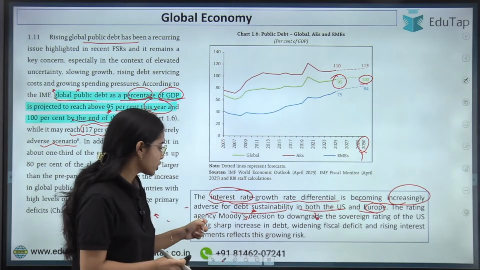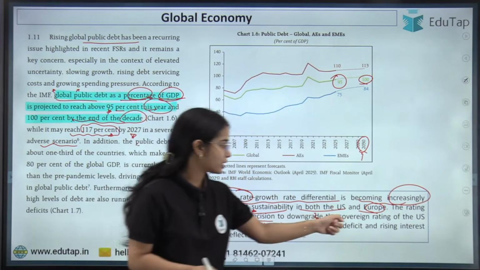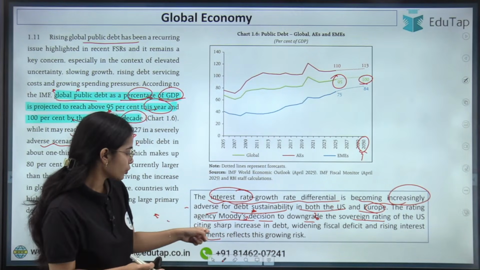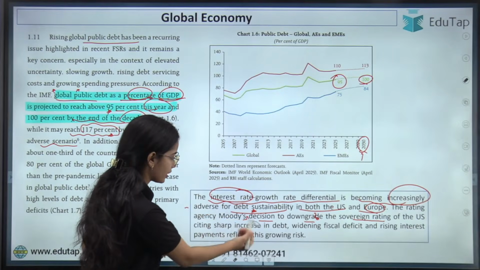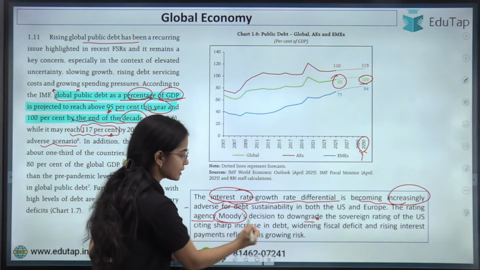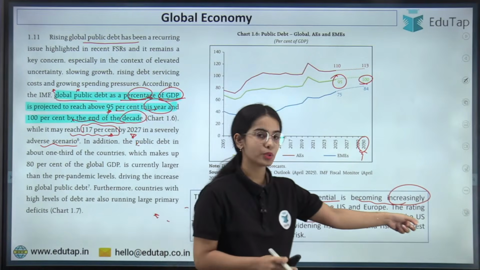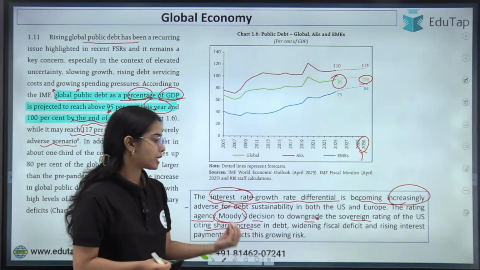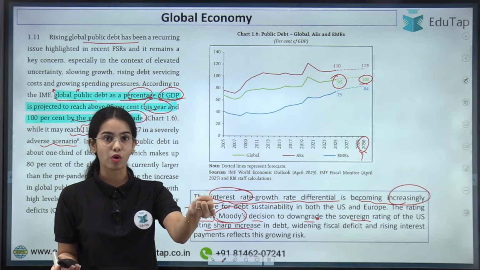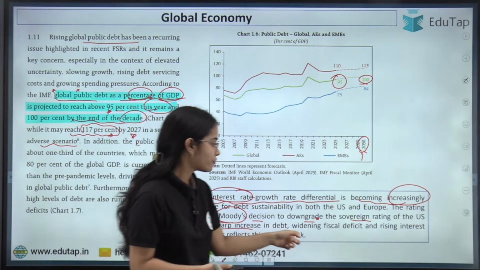The rating agency Moody's has decided to downgrade the sovereign rating, the government rating, of the US. The rating agency Moody's took the decision to downgrade the government rating of the US bonds, citing the sharp increase in the debt taken by the US government. So you can understand that the government bonds of the US have been downgraded in rating by Moody's. Okay, widening the fiscal deficit.